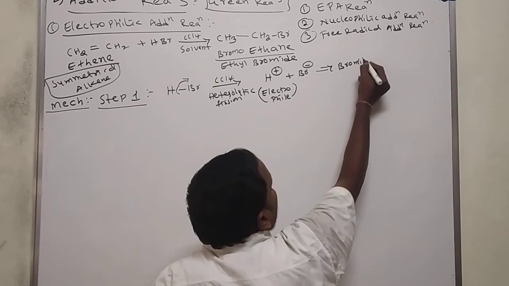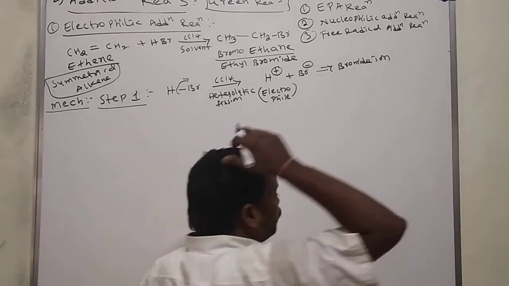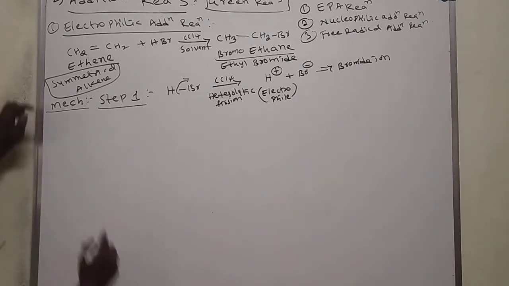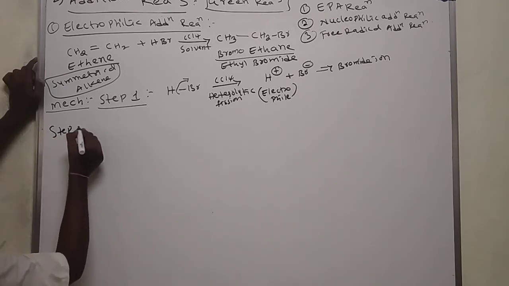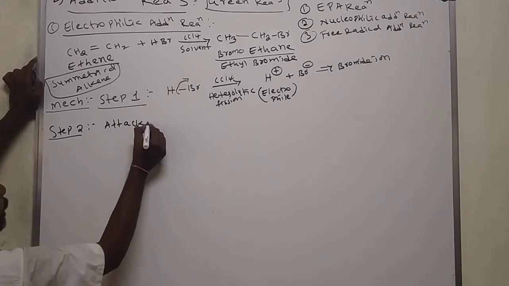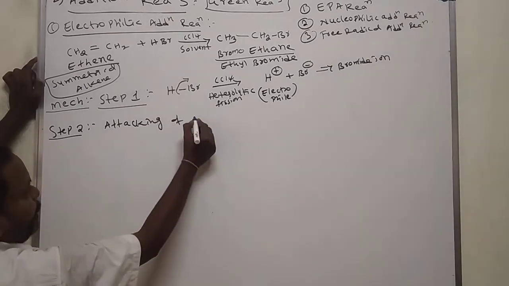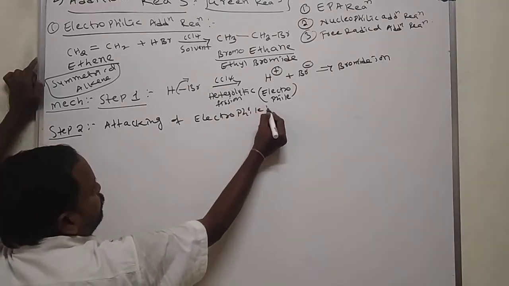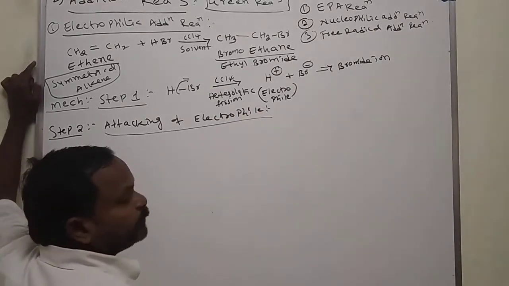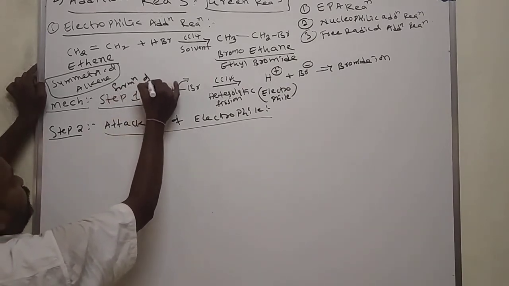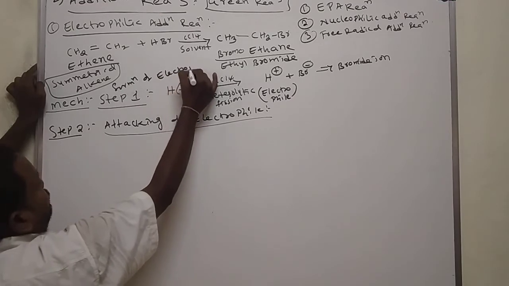Bromide ion. Then step 2, attachment of electrophile. The formation of electrophile is over. This is the first step, formation of electrophile.